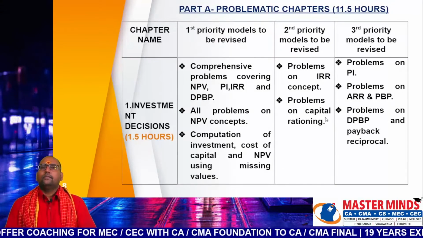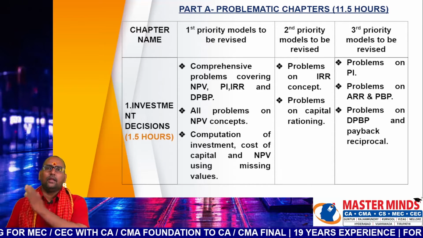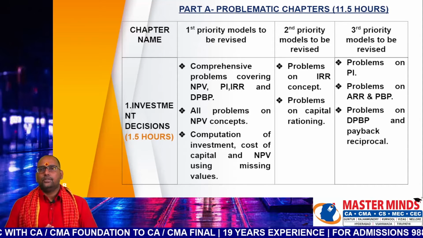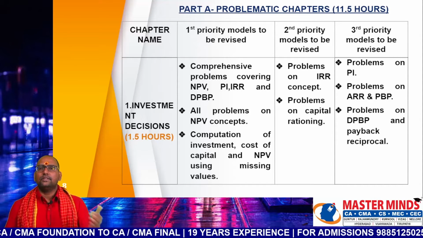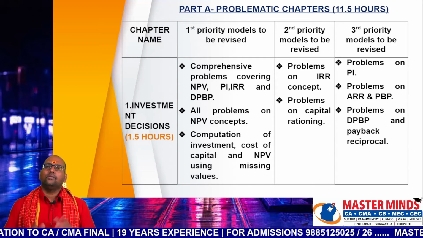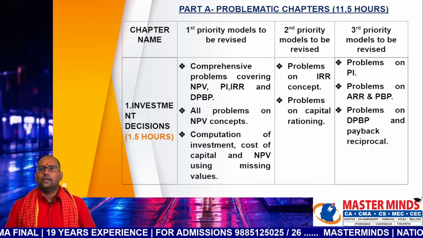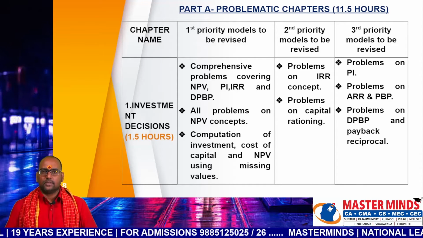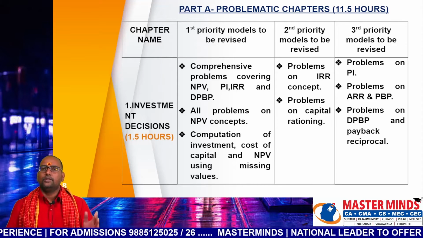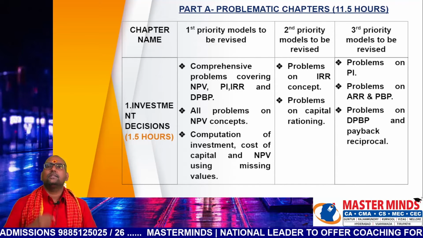So in part A, you can see there are 4 headings: chapter name, first priority, second priority and third priority. Chapter name, investment decisions. In fact, investment decisions and the next chapter, advanced concepts in investment decisions, are both part of investment decisions as per study material. So in this case, you can see there are 9 chapters according to our classification, but you have to consider investment decisions and advanced concepts in investment decisions, or capital budgeting, as a single chapter.